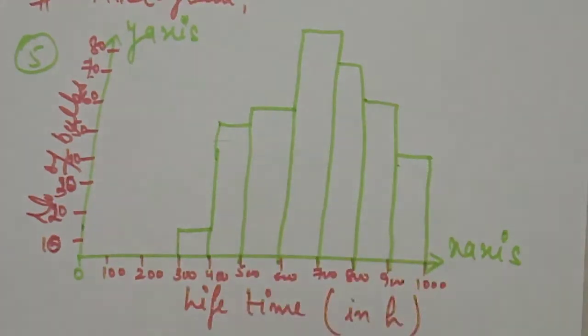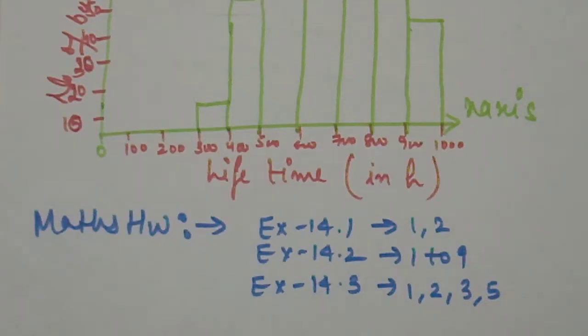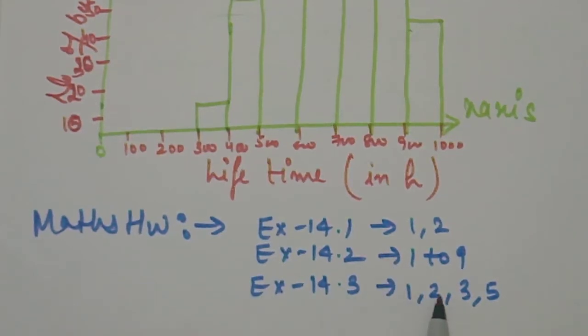This is your histogram. Now, students, it's time for your homework: which questions you have to do, which not, and what the deleted part is. So students, today's maths homework is the questions of chapter number 14. Start from exercise 14.1, questions first and second; exercise 14.2, 1 to 9, frequency distribution table only. In exercise 14.3, you have only questions first, second, third and fifth, for the bar graph and the histogram.